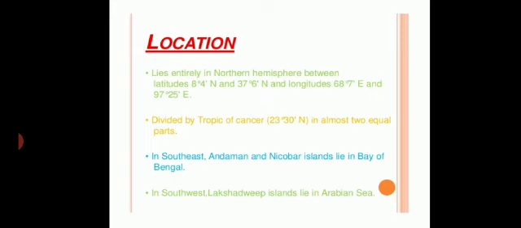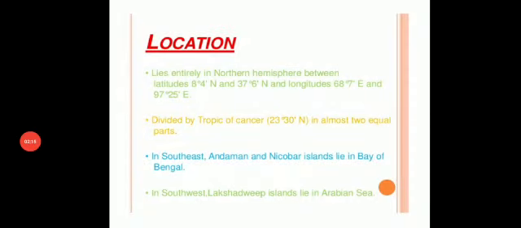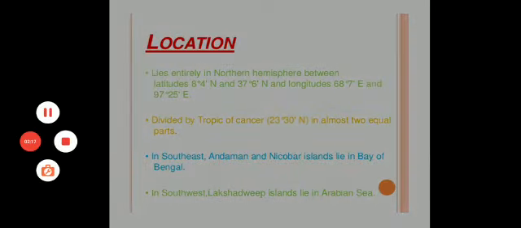Basically, India is being divided by the Tropic of Cancer, that is 23 degree 30 minutes north, into almost two equal parts. That means this is the line which divides India into two equal parts. In the southeast, the Andaman and Nicobar Islands lie in the Bay of Bengal, whereas in the southwest, the Lakshadweep Islands lie in the Arabian Sea.